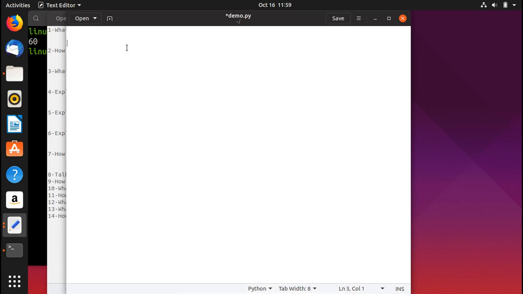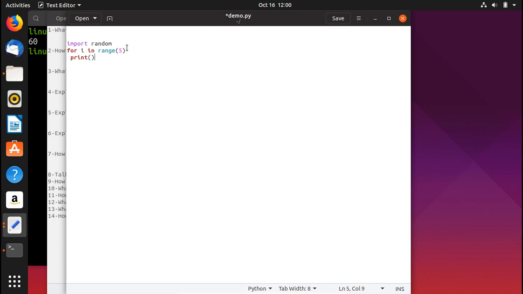So let's say that we write here import random, and then we write a for loop, for i in range, and inside of that, whatever number you write, that many random numbers would be generated. So let's say we want to generate 5 random numbers, and if you want to print it, how would you do that?